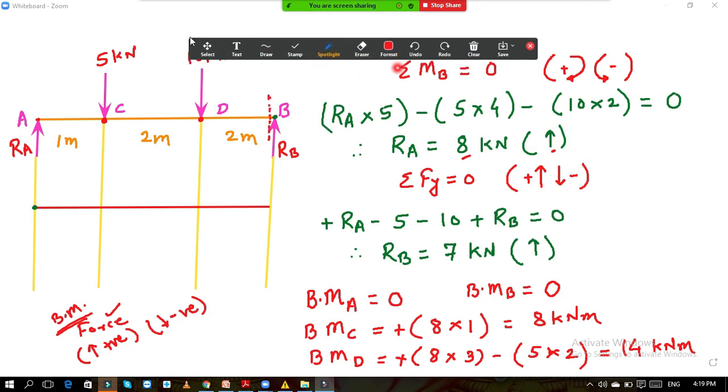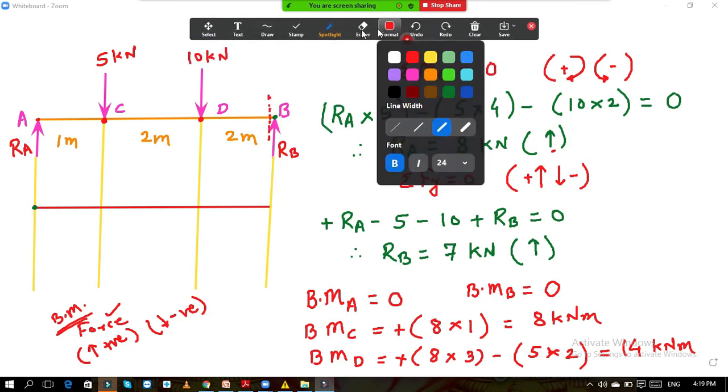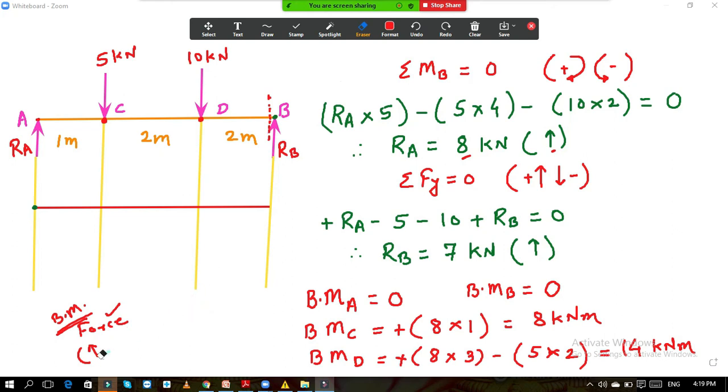Those who have not understood, I will write in short over here. Here you can see that bending moment at B is 0. By doing calculation also you will get this. If you consider the left hand side from point B, then you need to consider all these three forces. First RA, the distance of RA from point B is 5, so it is 8 into 5. RA is moving upward, so this is plus.